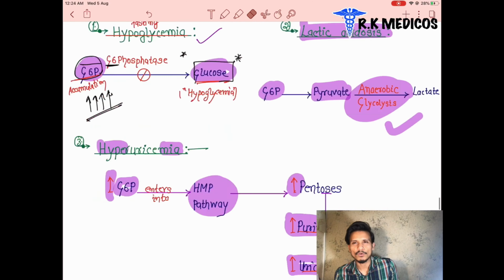Now the third, this is also a liver glycogen storage disorder, that is Cori's disease. There are other names for it: Forbes disease, and also limit dextrinosis. These are also called type 3 glycogen storage disorder. What happened in this patient? The debranching enzymes are defective.